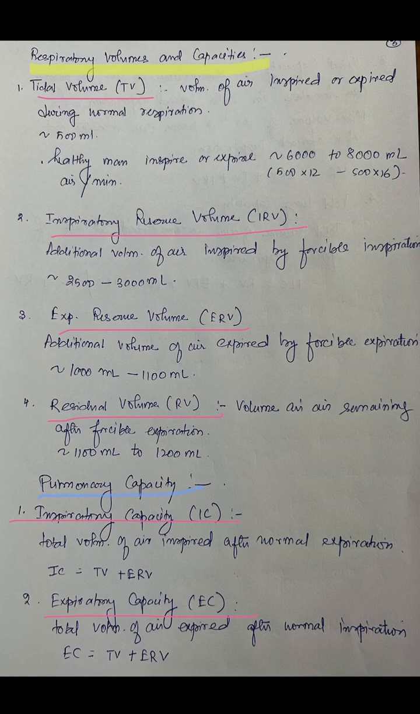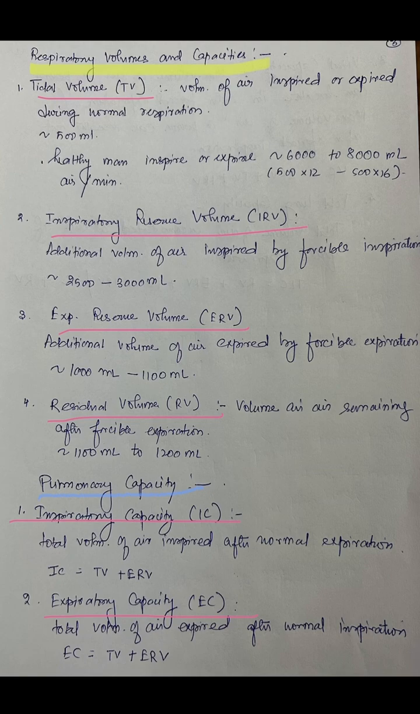And in a healthy man, around 6,000 to 8,000 ml of air is required for inspiration or expiration per minute. Now, how did we get this 6,000 to 8,000? Because we know that the respiratory rate in a normal healthy individual is 12 to 16 breaths per minute. So we have taken the upper and the lower value of the respiratory rate, and we have multiplied it with 500 ml. So we get 6,000 to 8,000 ml of air per minute.